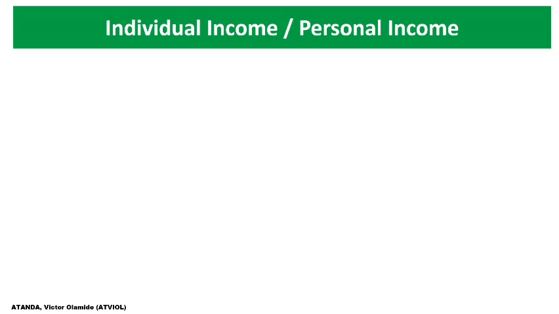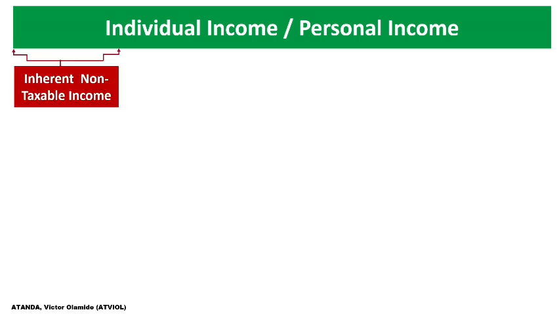For calculation base, we said the inherent non taxable income constitutes the gift, the donation, the charitable support, crowdfunding, personal assistance, and family support. We've already discussed this in the previous video. You can do well to look into it.